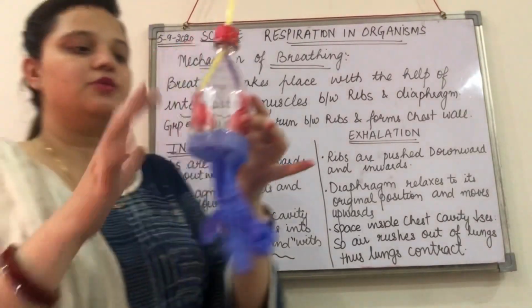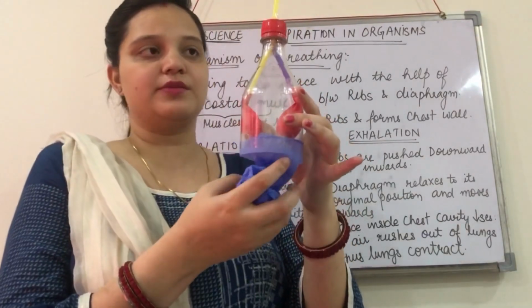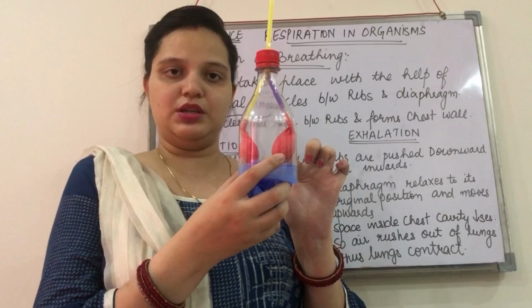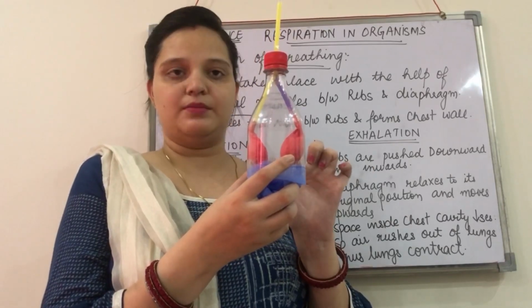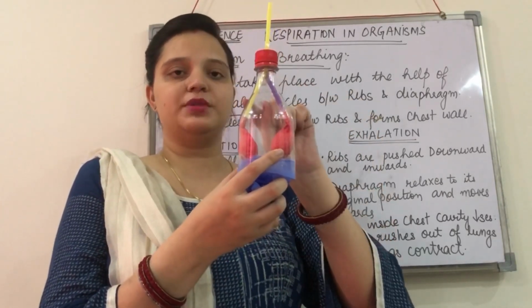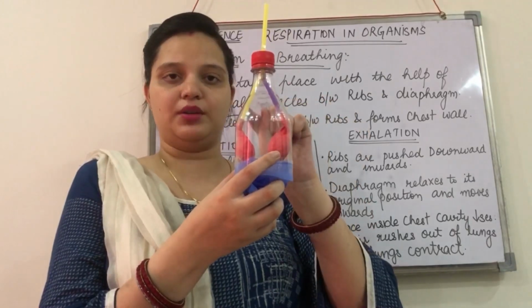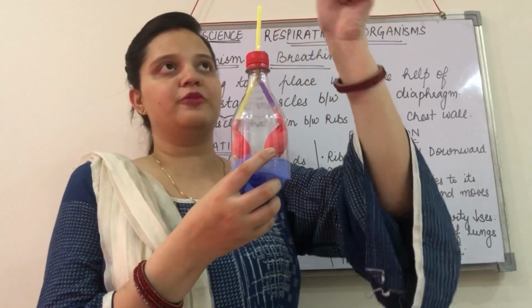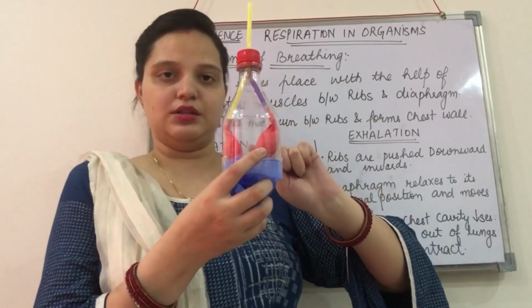So here, what I have shown you is, right, these inner balloons you can see, they are the lungs. These two tubes are acting as the bronchi. Okay, and this is the nasal passage from where the air will be inhaled.